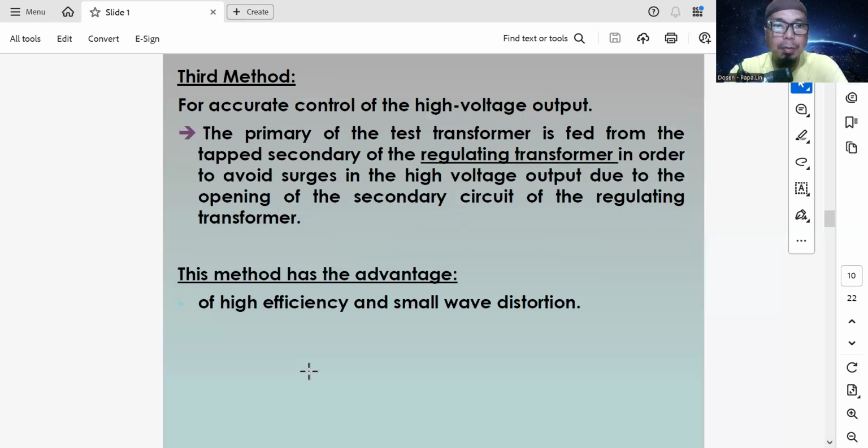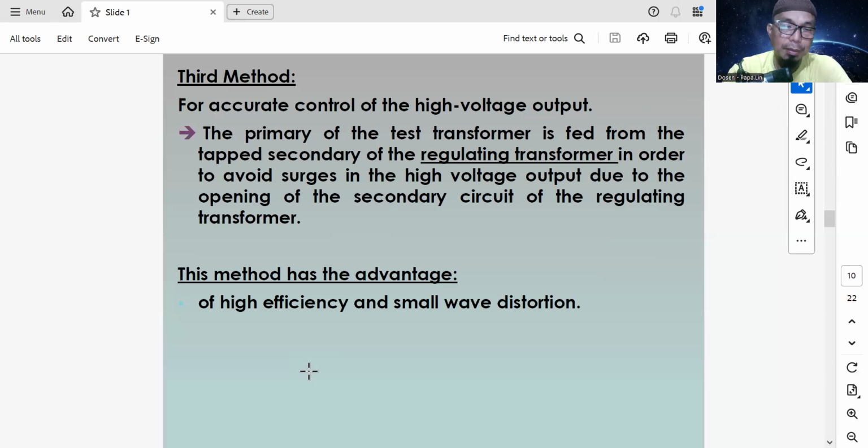The third method, for accurate control of the high voltage output: the primary of the test transformer is fed from the tapped secondary of the regulating transformer, in order to avoid surge in the high voltage output due to the opening of the secondary circuit of the regulating transformer.